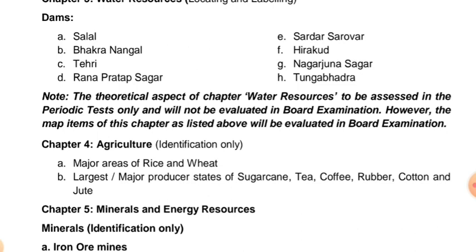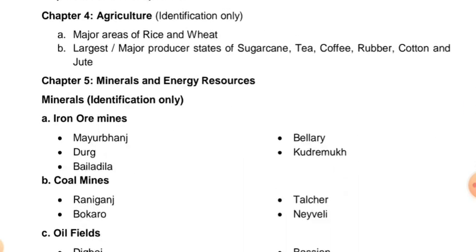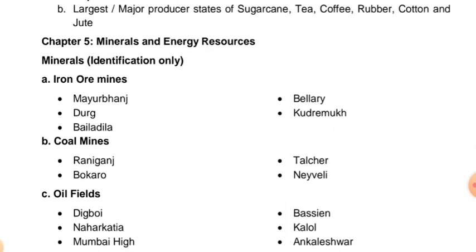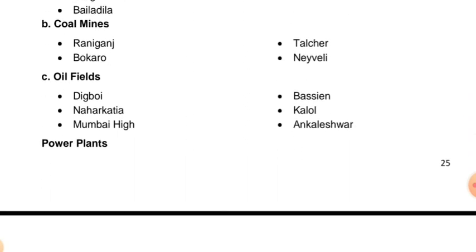Chapter 4, agriculture, identification only, major areas of rice and wheat. Largest or major producer states of sugarcane, tea, coffee, rubber, cotton, and jute. Fifth one, minerals and energy resources. For identification only, you have to identify the place. Iron ore mines: Mayurbhanj, Durg, Bailadila, Bellari, Kudremukh. Coal mines: Raniganj, Bokaro, Talcher, Neyveli. Oil fields: Digboi, Naharkatia, Mumbai High, Bassein, Kalol, Ankleshwar.